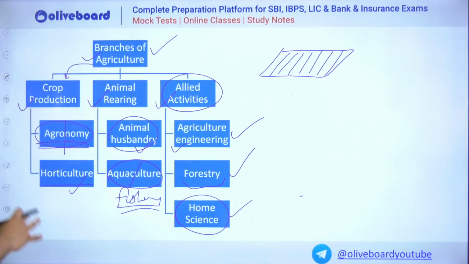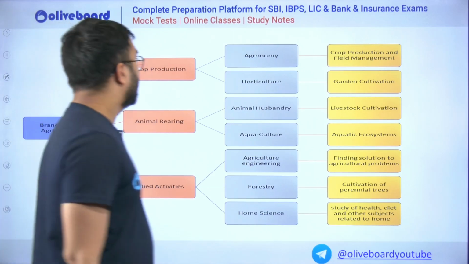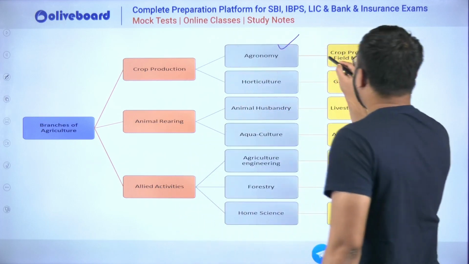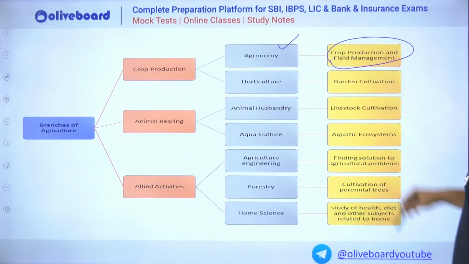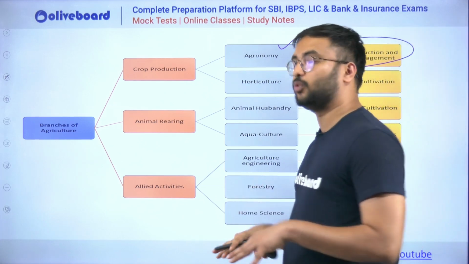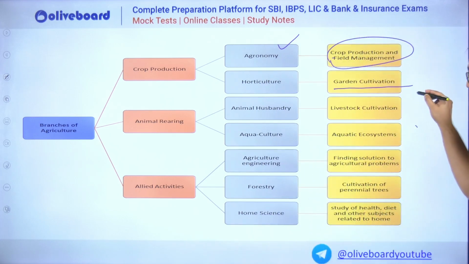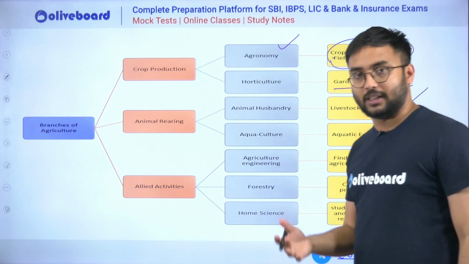So in this way, agriculture is divided into various branches. Now let us see one by one what these branches are about. When we talk about agronomy, as I told you, it is crop production and field management. Everything which we produce on the field and everything which we manage on the field. Horticulture is garden cultivation. Animal husbandry is livestock cultivation.